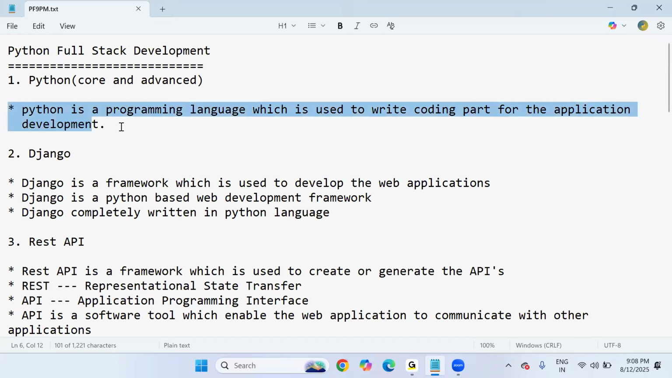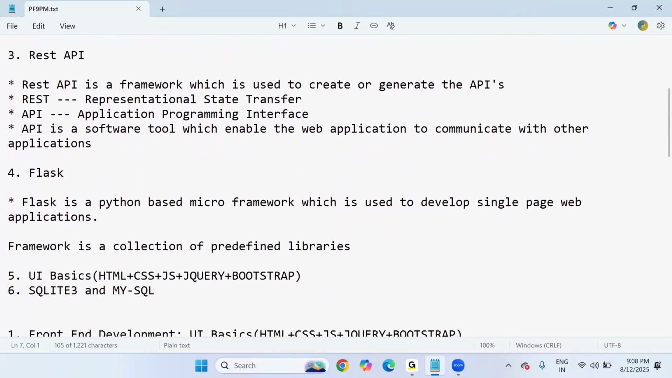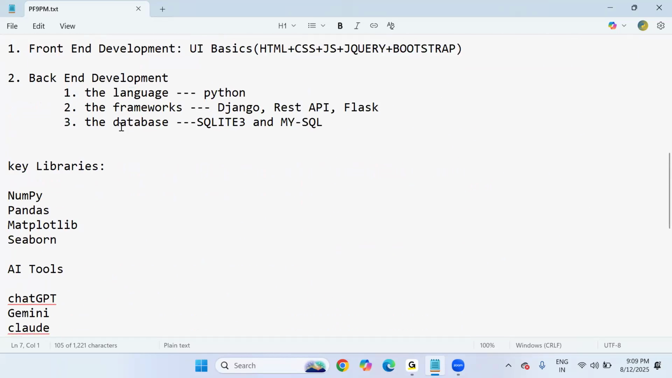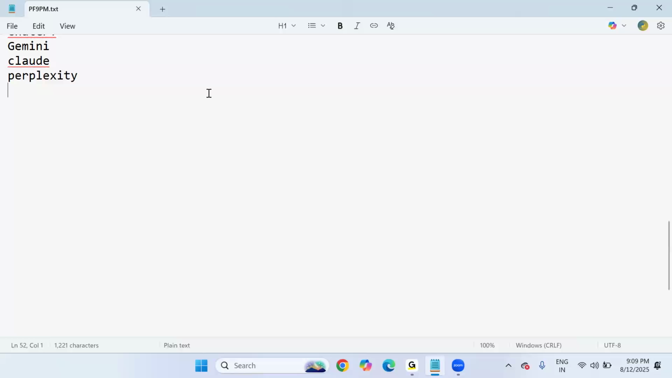Once we complete the Python learning process, it will take 45 days to up to 2 months to complete core and advanced Python. After that, we'll start with Django development, web application development with the UI, database, and REST API. All of these things we'll cover. Okay, let's begin with Python.